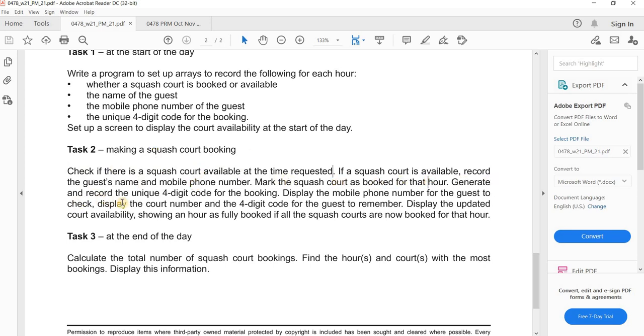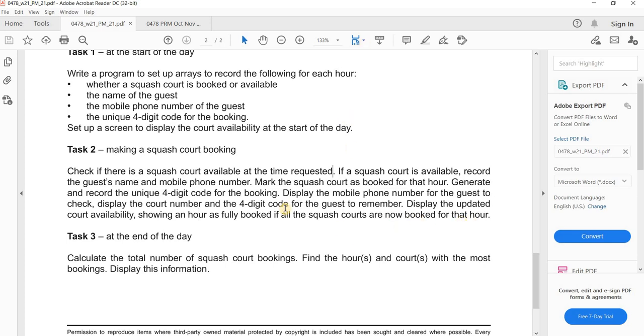Okay, generate and record the unique 4-digit code for the booking. Display the mobile phone number for the guest to check. Display the code number and 4-digit code for the guest to remember. Display the updated code availability showing an hour as fully booked if all squash codes are not booked for that hour.